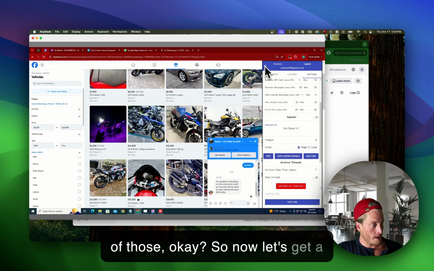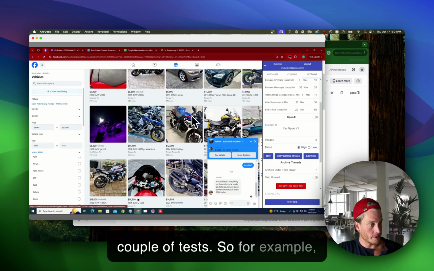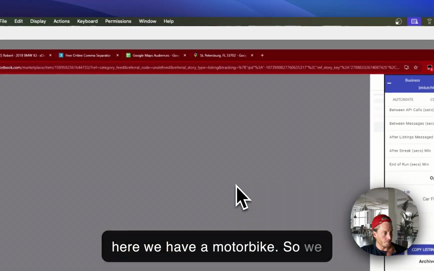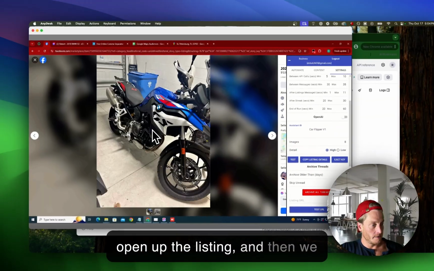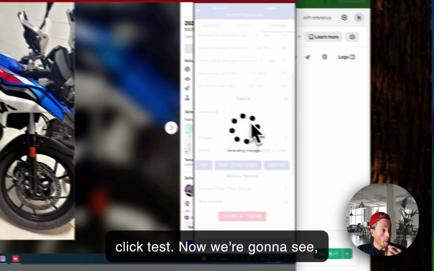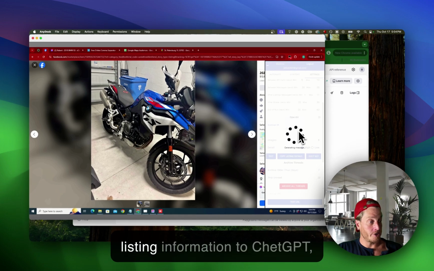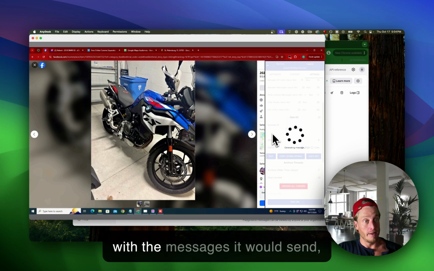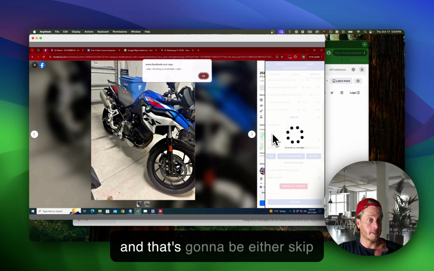So now let's do a couple of tests. For example, here we have a motorbike. So we open up the listing and then we click test. Now we're going to send this listing information to ChatGPT, and ChatGPT is going to come back with the messages it would send, and that's going to be either a skip message.